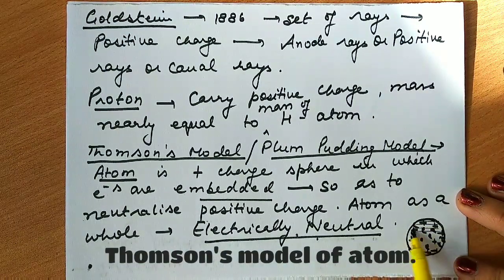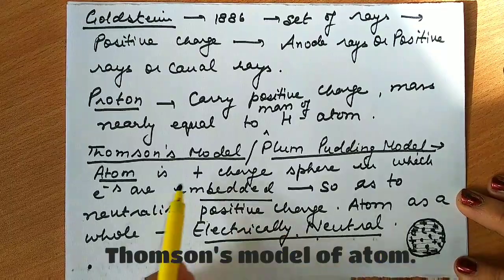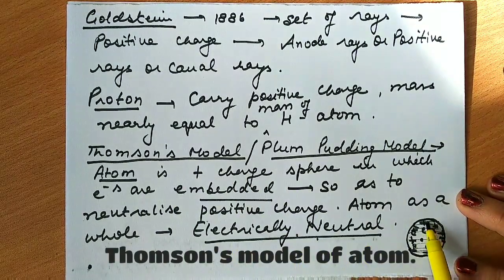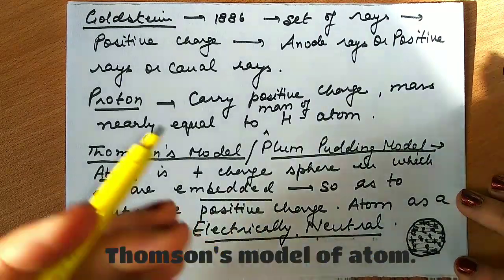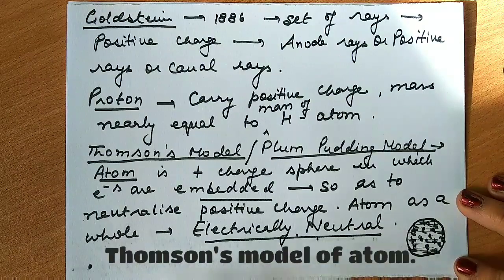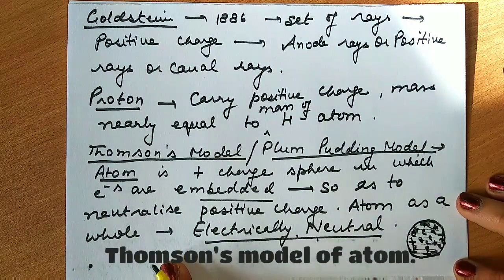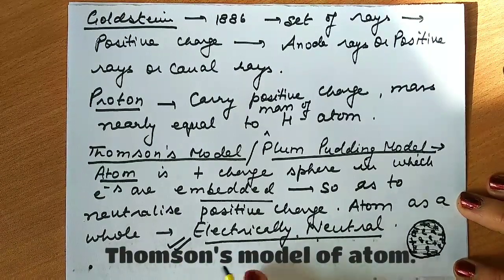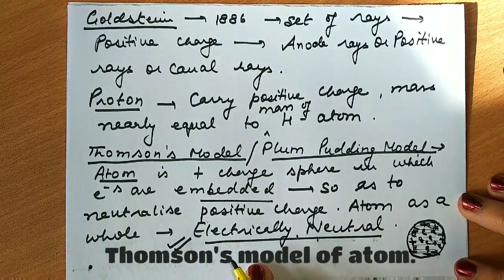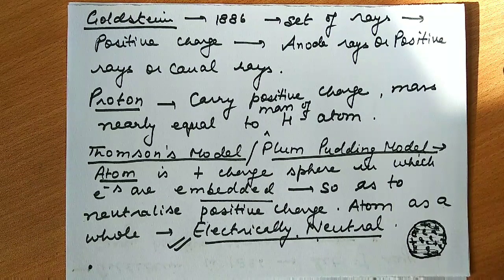So all over we have positive charge. It is a positive charge sphere in which electrons are embedded. And he says that it is electrically neutral. It means an equal number of electrons and protons are present in an atom. So Thomson's model very well explains the neutrality of an atom.